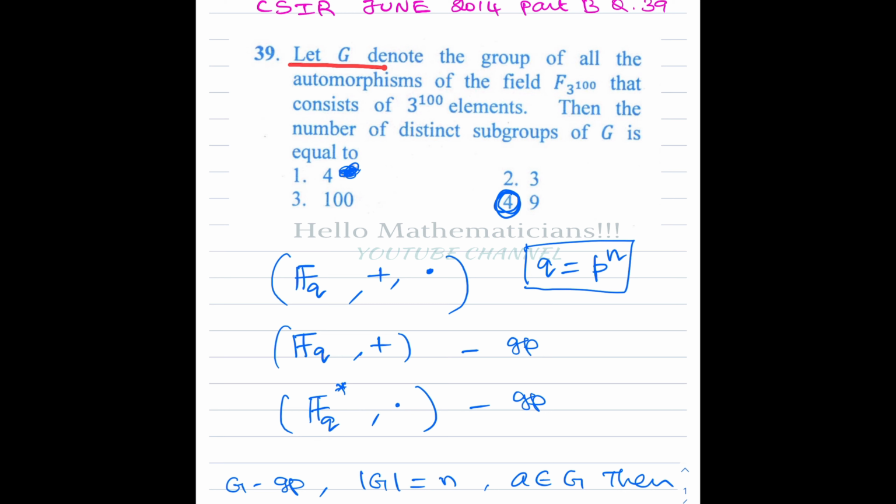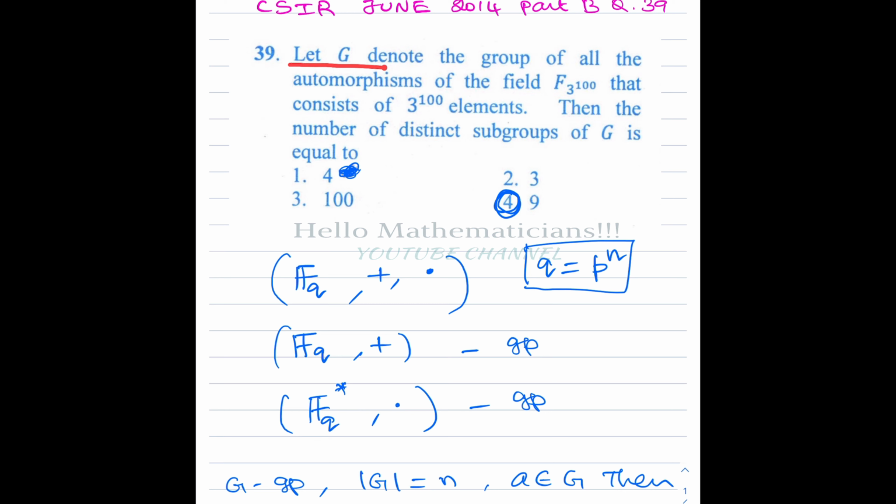You take Q to be P power n where P is prime and n is any positive integer. Maybe to avoid later confusion I take it to be P power m, where m is some arbitrary positive integer.